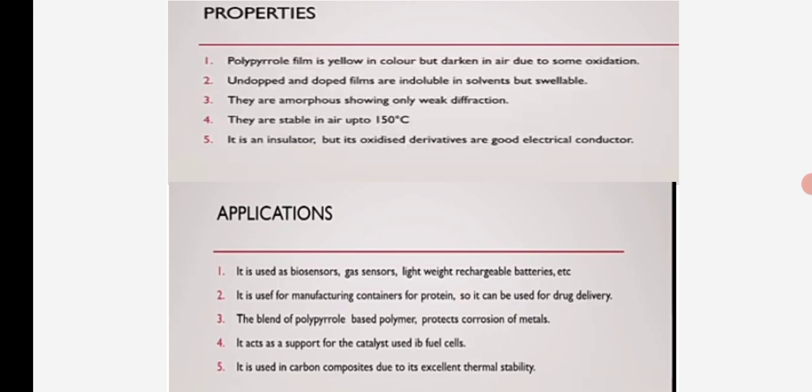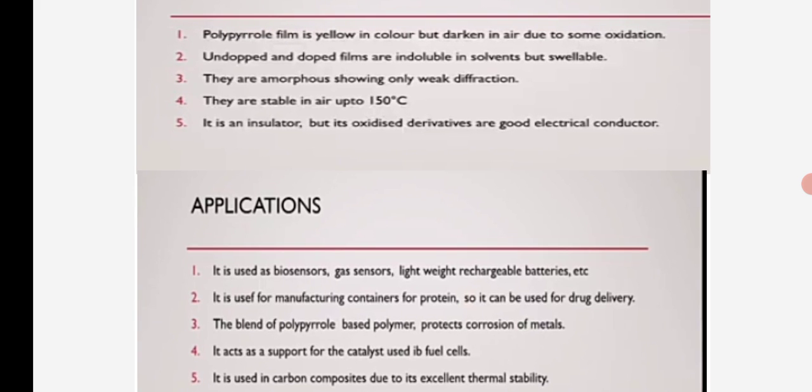It is used in biosensors, gas sensors, and lightweight rechargeable batteries. It is used for manufacturing containers for proteins, so it can be used for drug delivery.